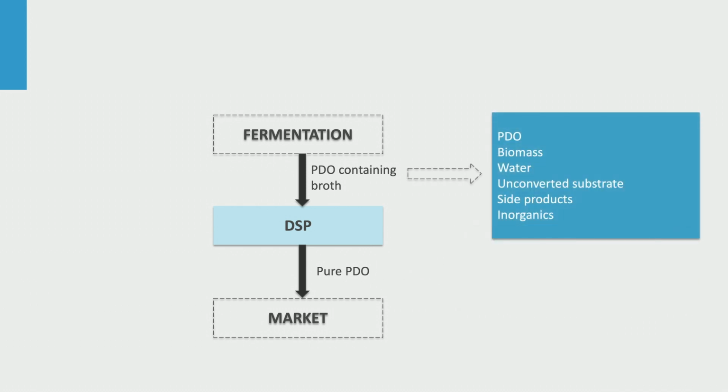After knowing the product specification, we also need to determine the starting point of the DSP. We assume for the moment that the fermenter feedstock is a conventional carbohydrate solution. Our PDO broth will contain mostly water, cells and PDO. It will be contaminated with unconverted substrate and metabolic byproducts. Besides, it will have some inorganic salts due to pH control, buffering or feedstock.